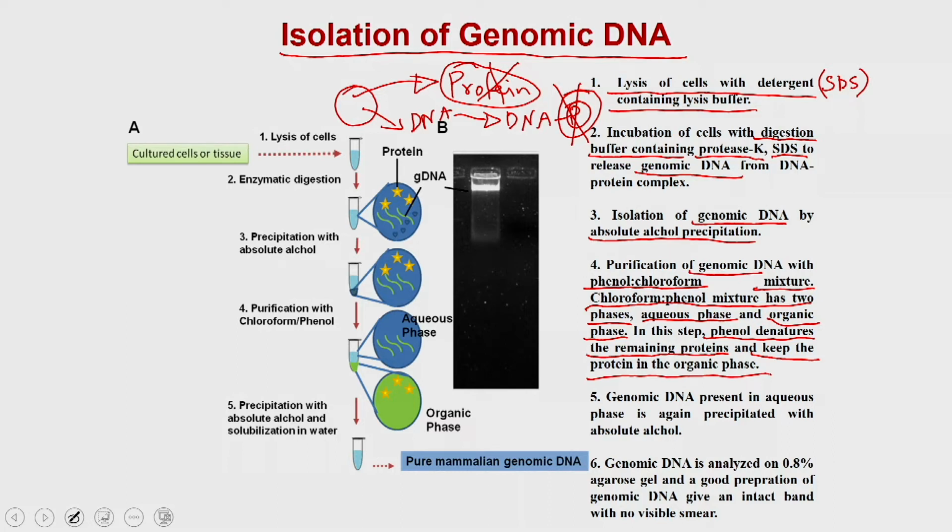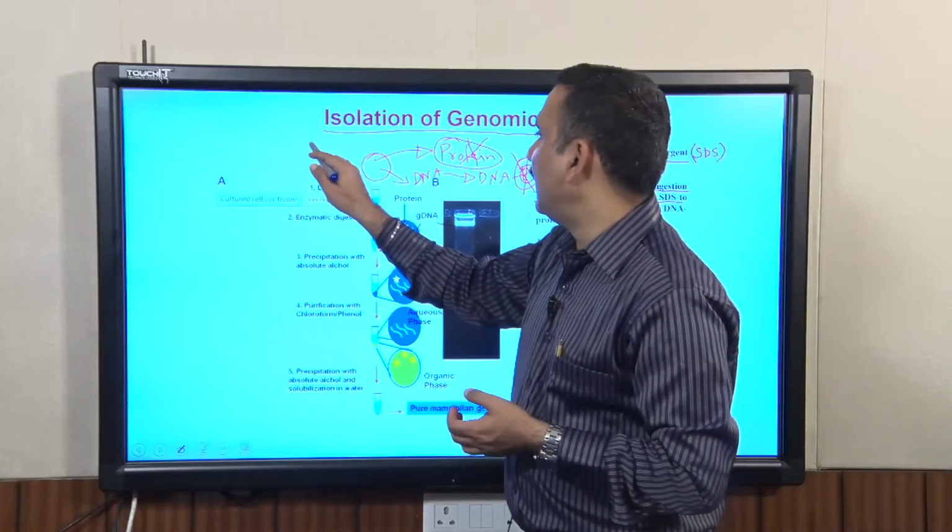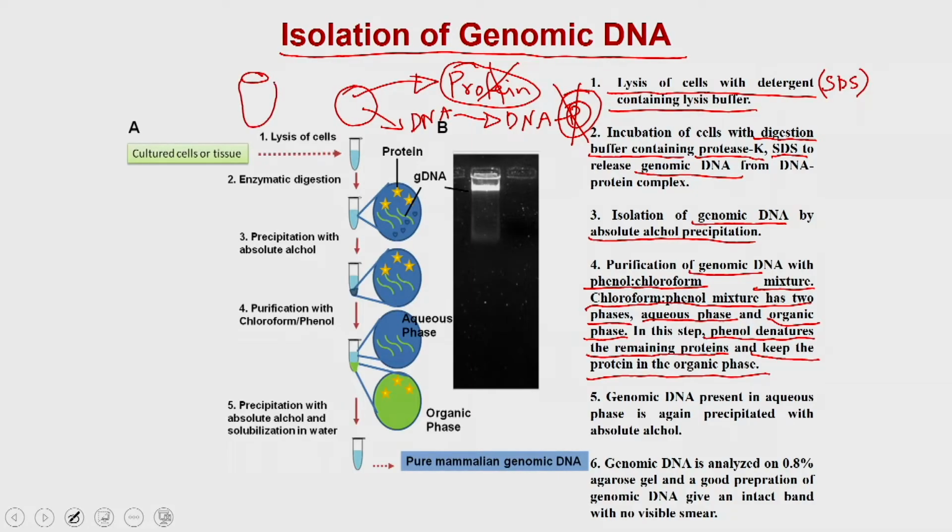So, in your Eppendorf you are going to get two layers: on the top the aqueous layer, and at the bottom the organic phase.